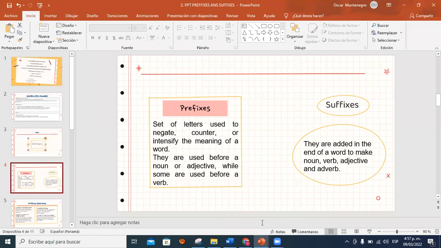They are used before a noun or adjective, while some are used before a verb. It means that, as in the practice we did at the beginning and watched in the video, a prefix is at the beginning of the word, and the suffix is at the end of the word to make a noun, verb, adjective, and adverb.